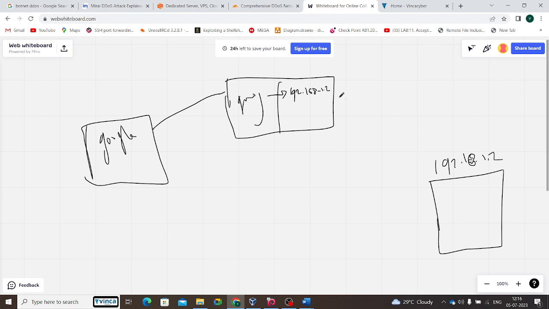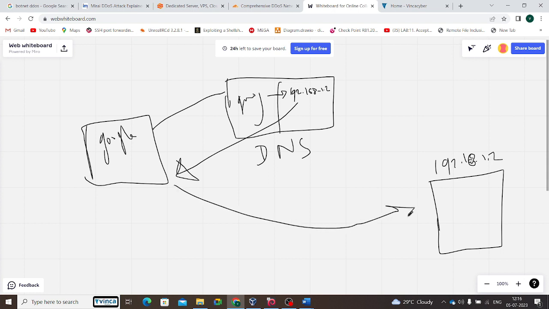Okay, so what happened here? The DNS server will send the user back the IP address in response. Now the visitor, the normal person, having the IP address of google.com, will directly send that request to the actual server. That is the normal thing happening with a DNS server.